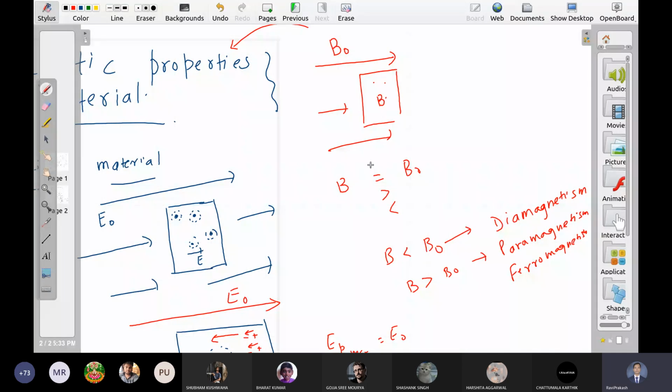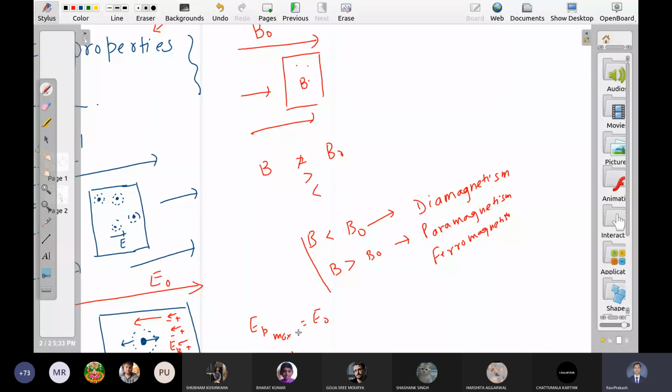Equal means that the substance has no response to the external field. In that case, you will obviously have the same field inside also. So we will discuss all these things in today's class and the next classes.